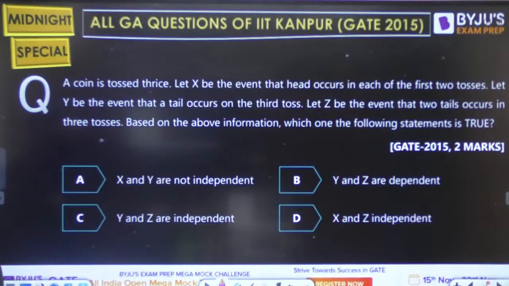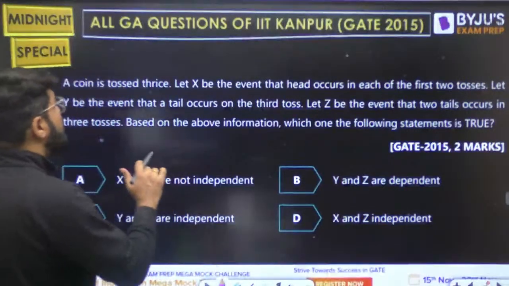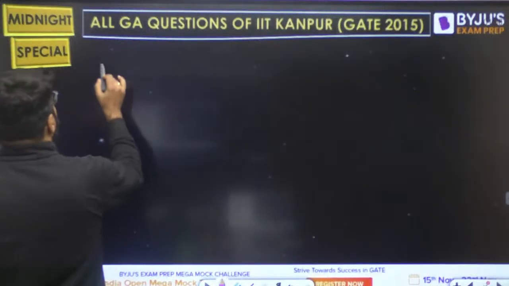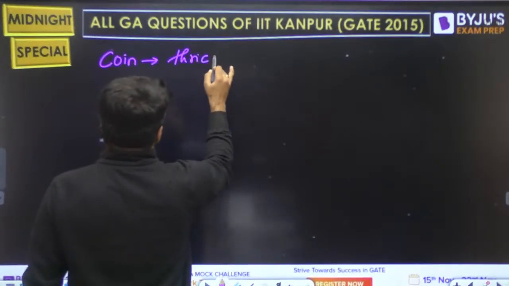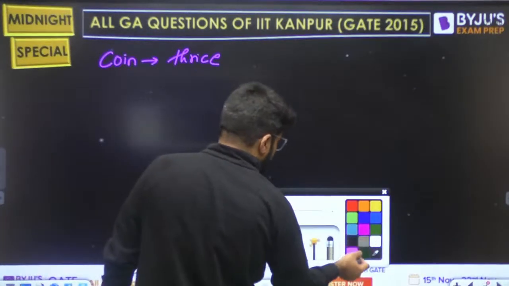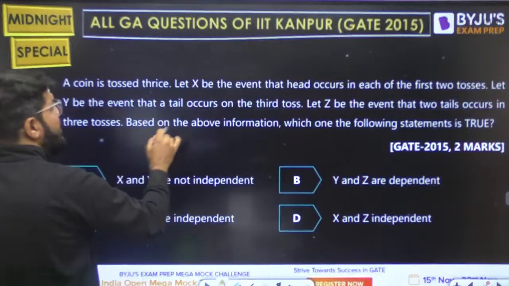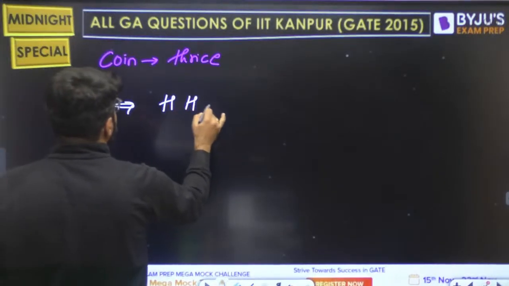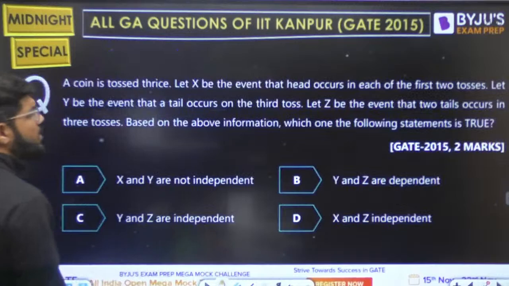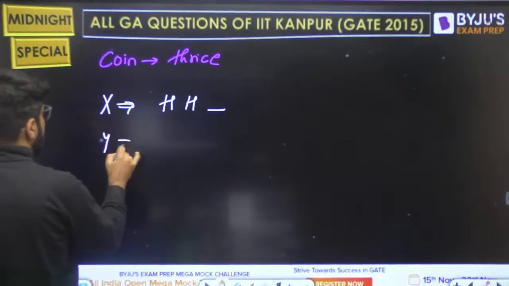Let X be the event that head occurs in each of the first 2 tosses. So according to X, first let us talk about the coin. The coin is tossed thrice. Let X be the event that head occurs in each of the first 2 tosses. Third is unknown. Let Y be the event that a tail occurs on the first toss.